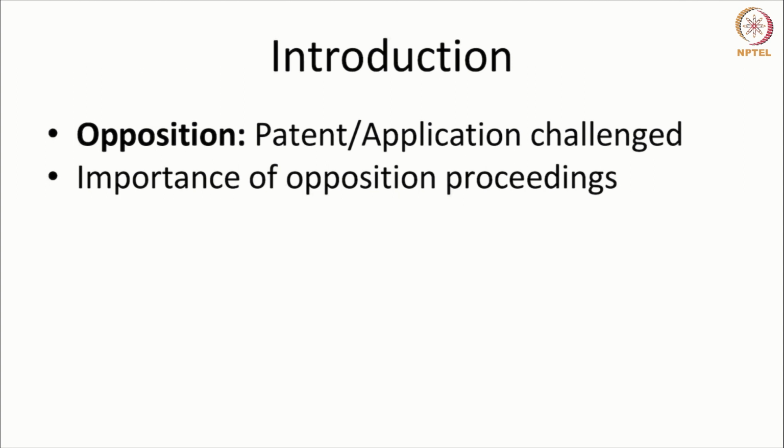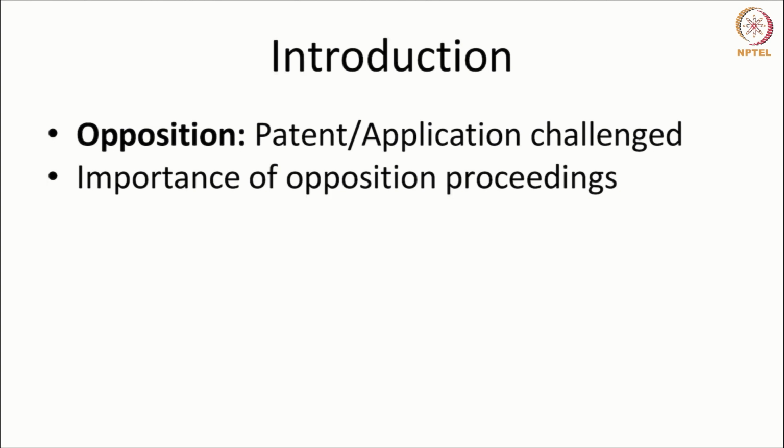In instances where a person needs to quickly challenge a pending application, the patent office offers opposition proceedings for doing that. Countries normally have post-grant opposition, but India is an exception which has both post-grant as well as pre-grant opposition.